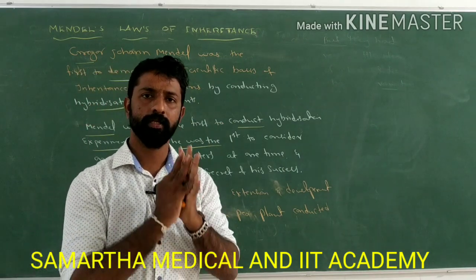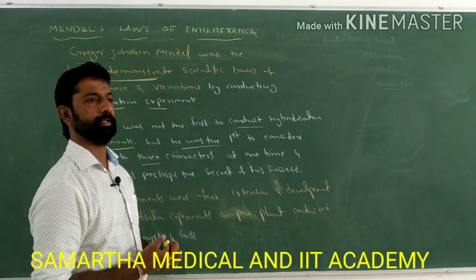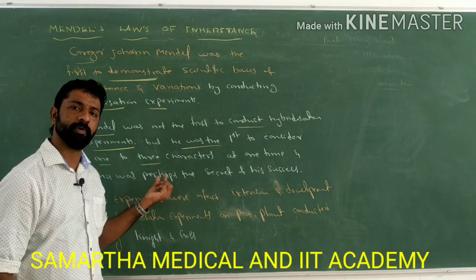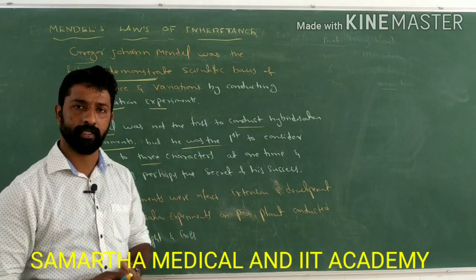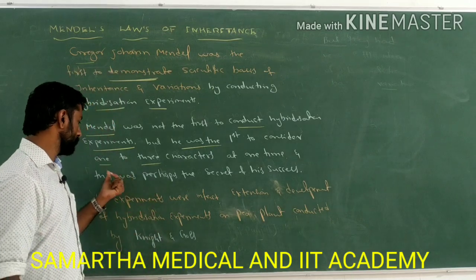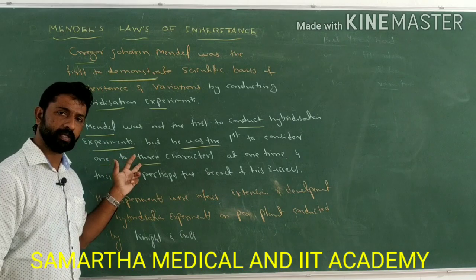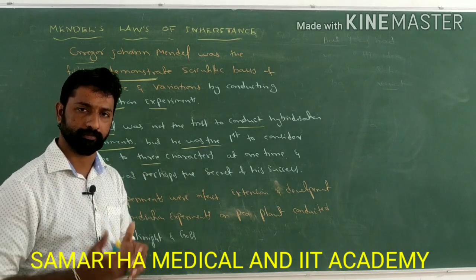Means monohybrid cross, dihybrid cross, trihybrid cross. About that we will discuss later.